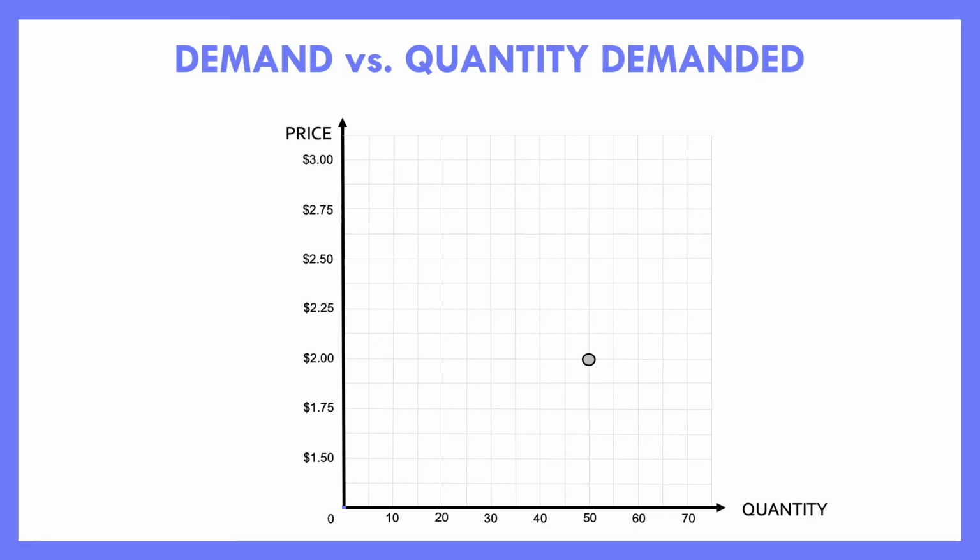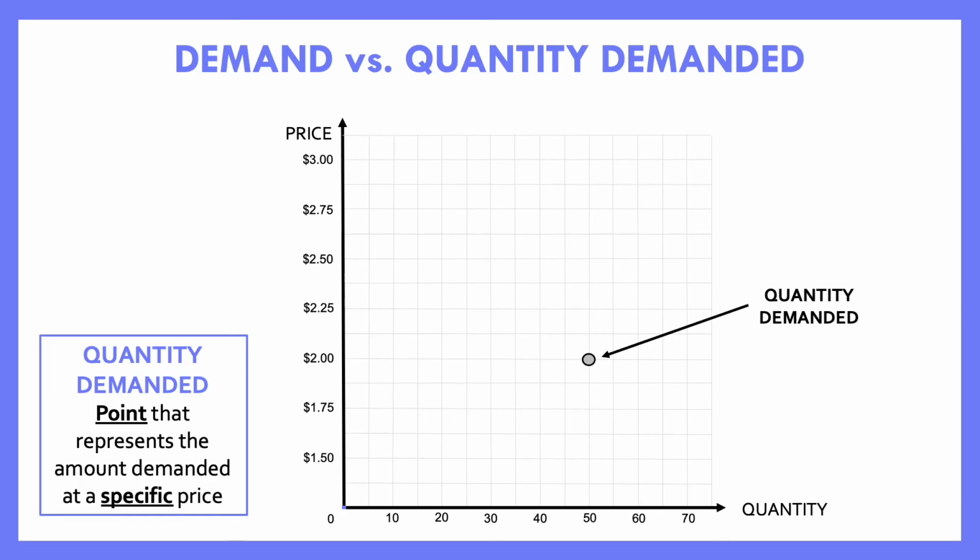Now, if you heard carefully, what I said is the quantity demanded right there is 50 million gallons, because this point represents quantity demanded. Quantity demanded is simply a single point that represents the amount that people want at a specific price. So quantity demanded is a specific point with a specific quantity at a specific price. It's just one of those single snapshots in time.